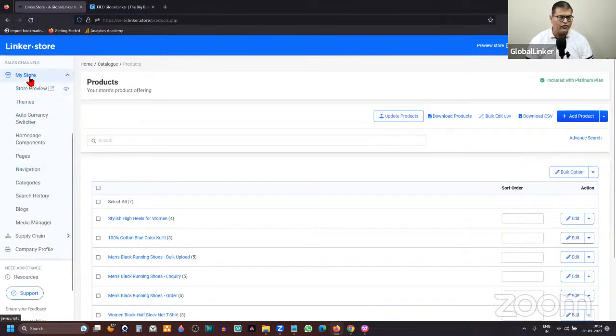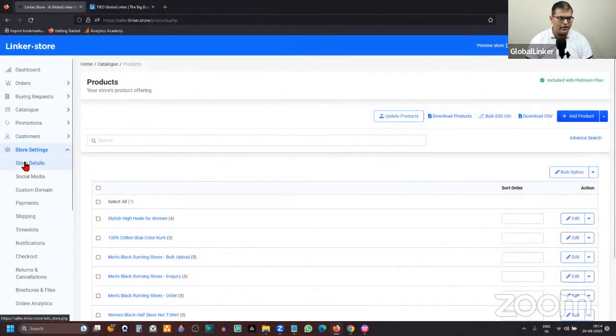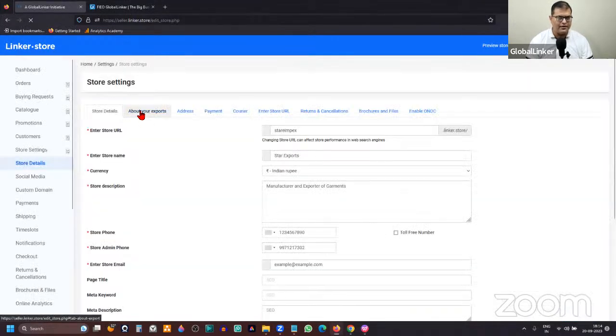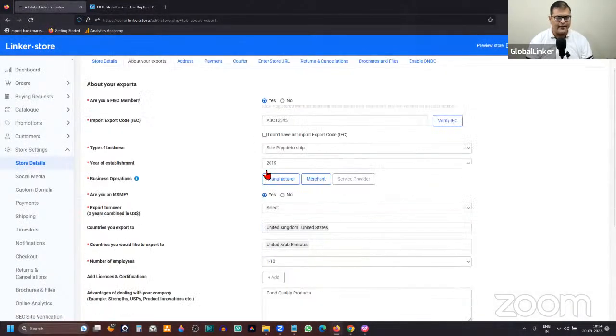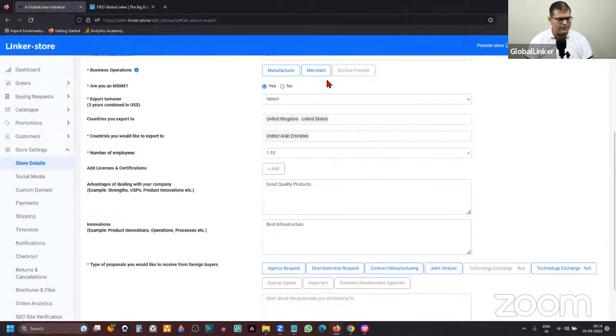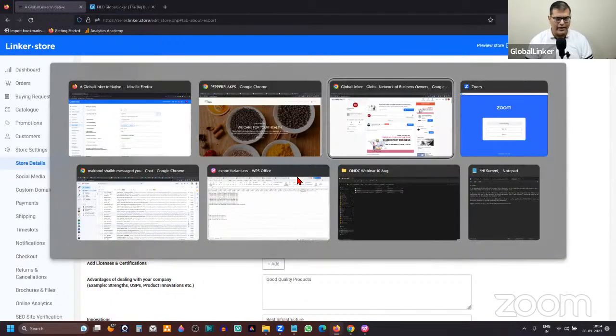How do you do that? So you have to click on store settings, which is here, and then you can click on store details, which will open the store details tab. And then you have a section called about your exports. You click on that, and that's where you'll see this form. So you can input the information into this form. This is where again you have to provide information about your business. All this information is displayed on Indian Business Portal.